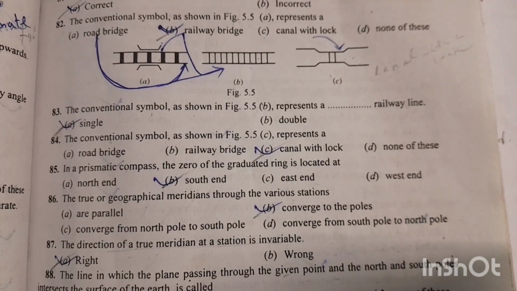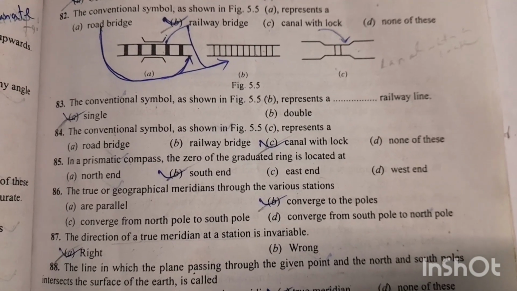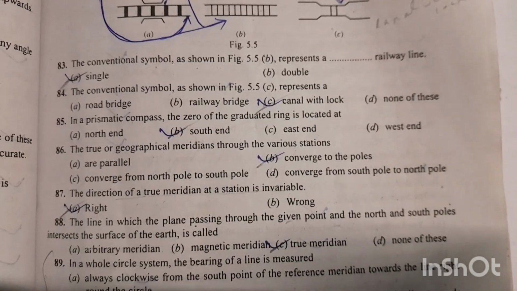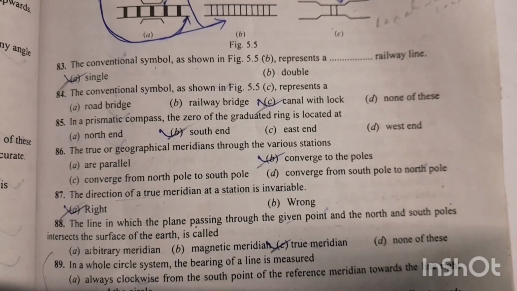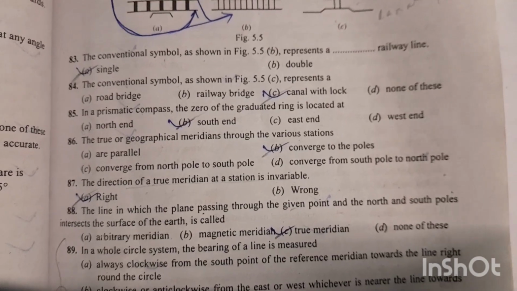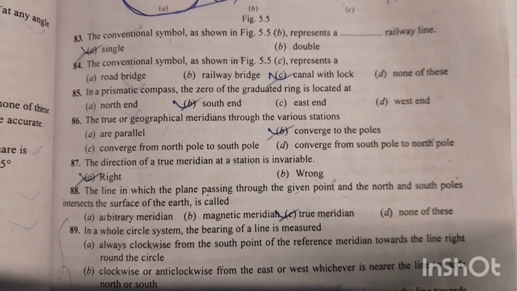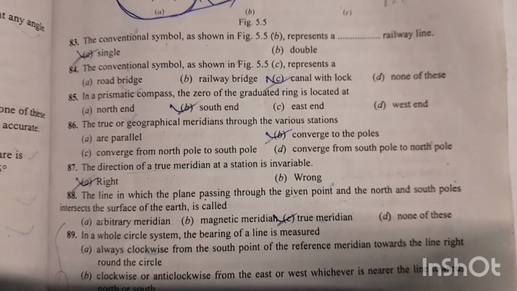The conventional symbol as shown in figure 5.5c represents a canal with log. Option number C is the right answer. Question number 85. In a prismatic compass, the zero of a graduated ring is located at south end. Option number B is the right answer. Question number 86. The true or geographical meridians through the various stations converge to the poles.